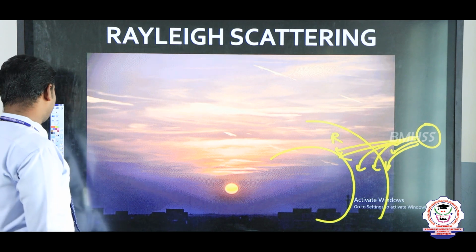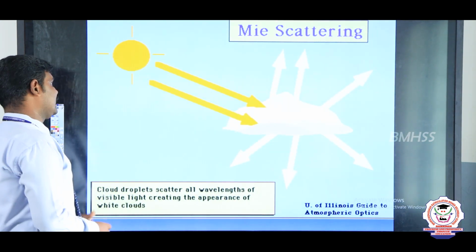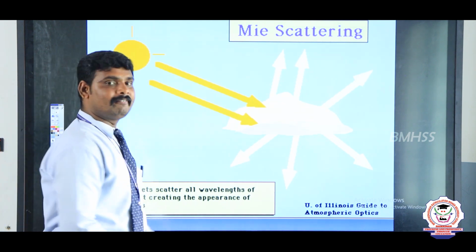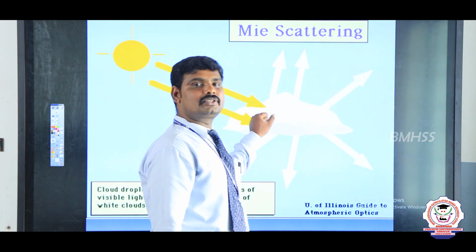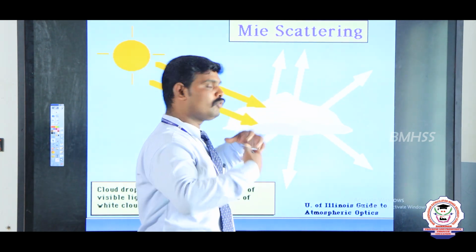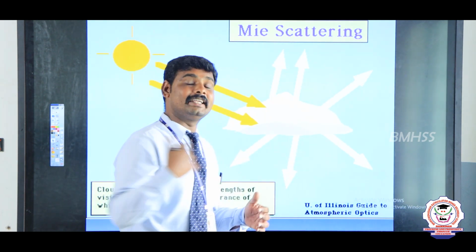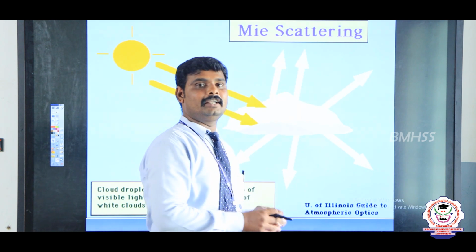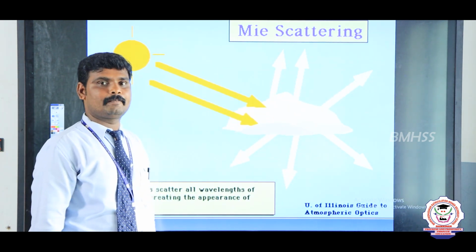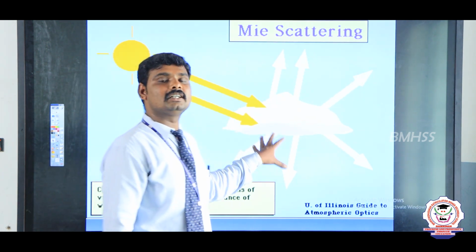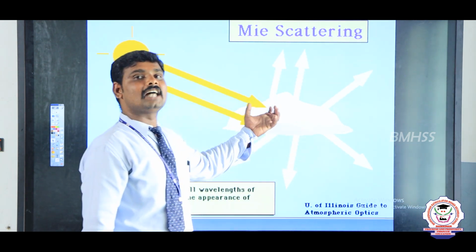Okay, next topic is Mie scattering. So what is Mie scattering? Mie scattering is when light falls on any molecules or atoms, the same amount of light is scattered as the incident light. So Mie scattering is also called elastic scattering. But sometimes it acts as inelastic scattering. Why? Because some amount of light is absorbed.